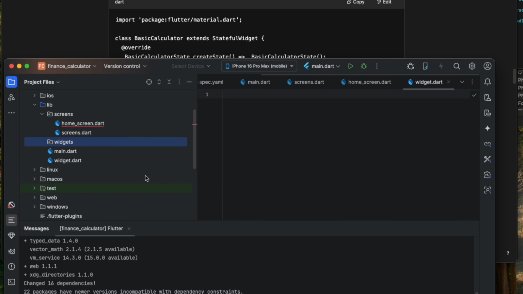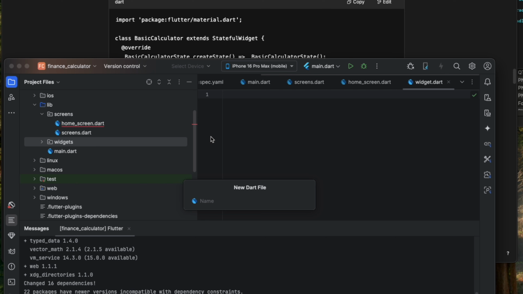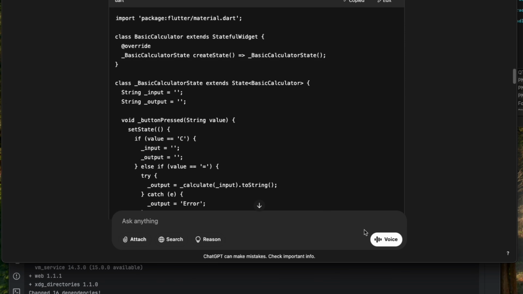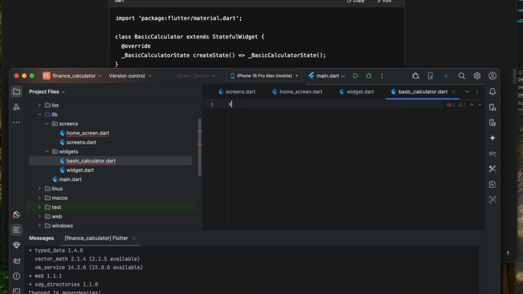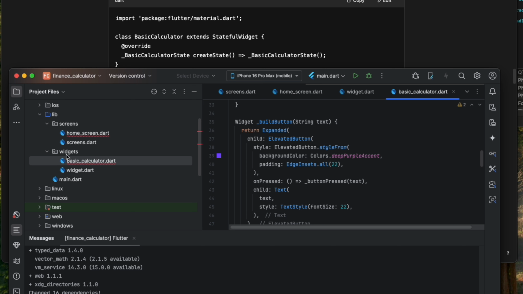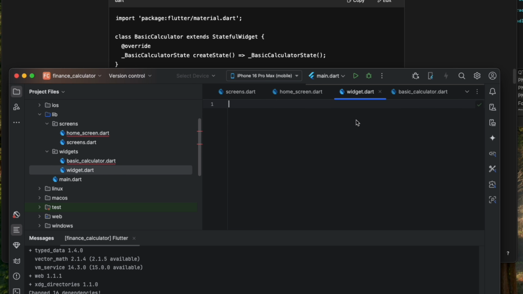Let's do this. I need to create widgets, and then we'll have widgets inside widgets. And then we will have the basic calculator. All right. Now the only thing is that I didn't put into the prompt is I didn't say for South African context. So I think this will just be a quick build application, and then we'll probably add one specifically for that. But for now, we're just gonna do with what we have.